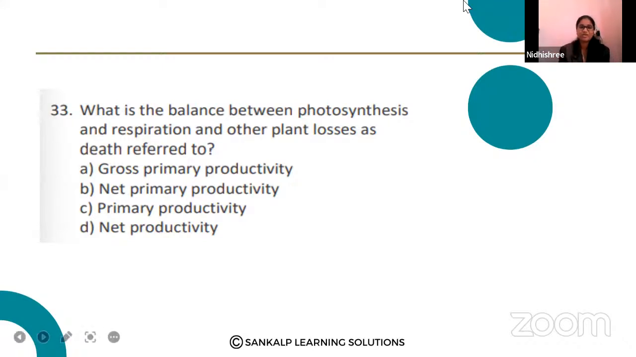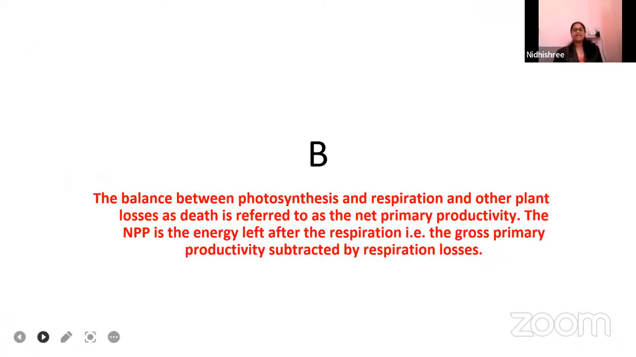Okay, I got 10 messages, very quick responses. Most of them answered option B. Preeti, Balakrishna, Dyuti, Nayan, Pavitra, Samarth. Fine. Okay. Radha Kattimani, Kanchana Raj. Most of them answered option B, that is net primary productivity. Okay. Let's check. Great. Option B, that is net primary productivity, is the right answer.